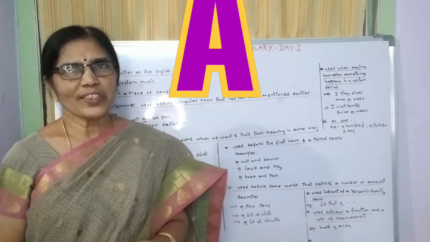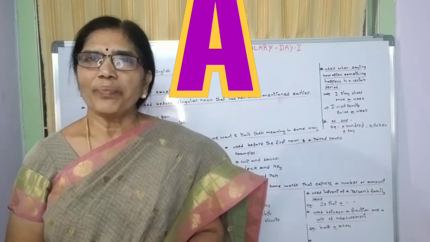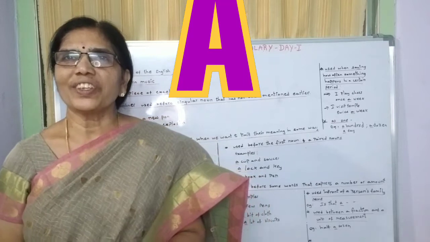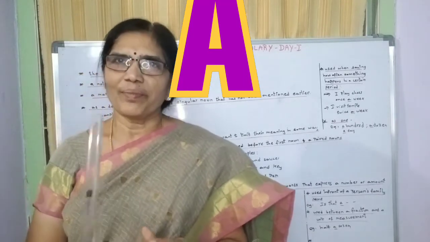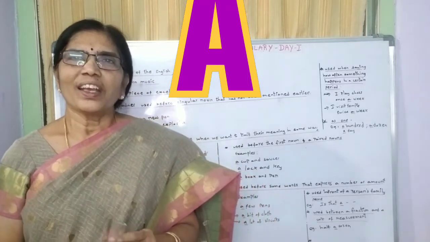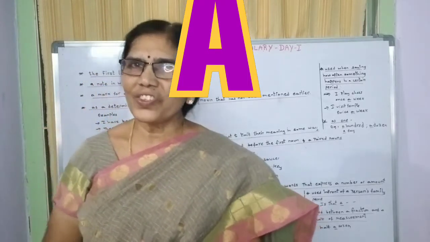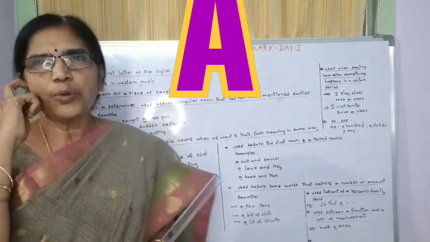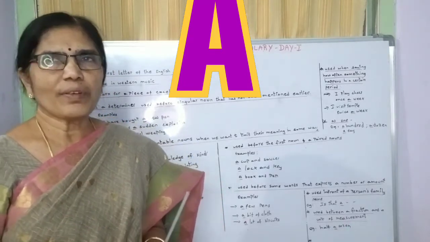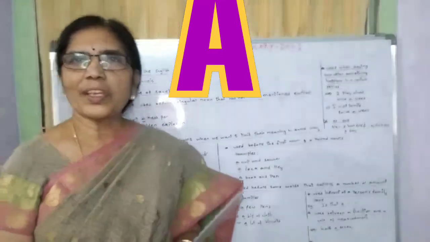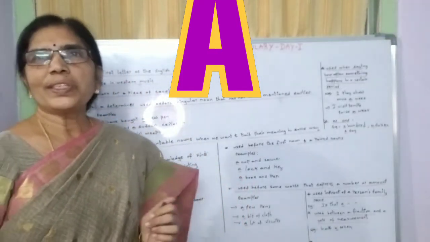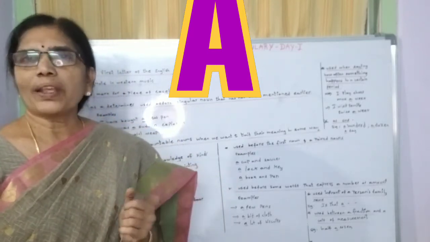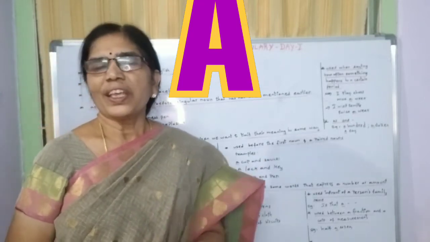Under vocabulary, our first lesson, day 1. It's very simple, and you are all well aware of it: the first letter of the English alphabet, A. Under vocabulary, A is the first lesson. Now, you all know that A is the first letter of the English alphabet, and also a note in Western music. Where do we use this A, how do we use it, when do we use it, and how do we pronounce it? We shall go into detail one after another.